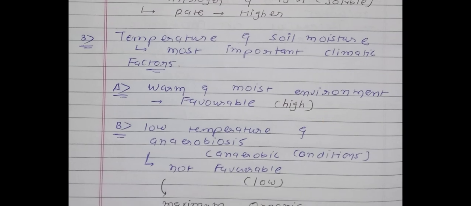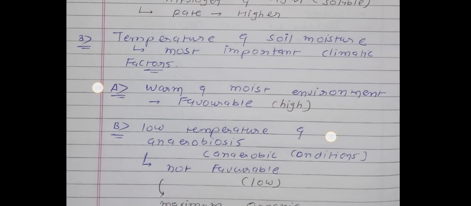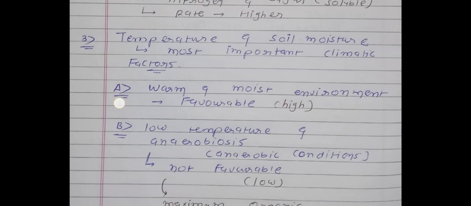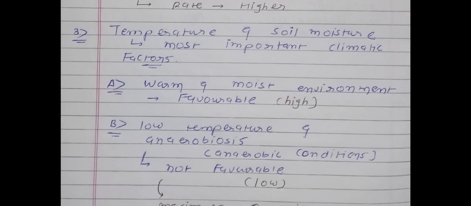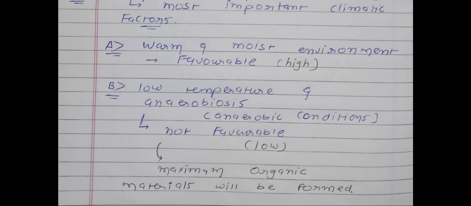Okay, see, if a warm and moist environment is there, then the rate will be higher because of the favorable condition. If low temperature and anaerobic conditions are there, then it is an unfavorable condition and the rate will be lower. Because of the lower rate, maximum organic materials will be formed.